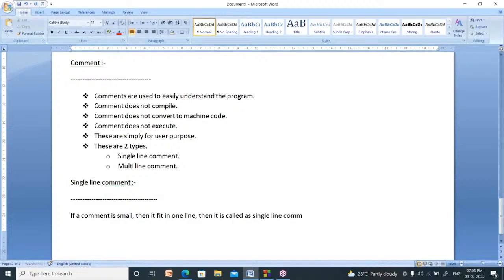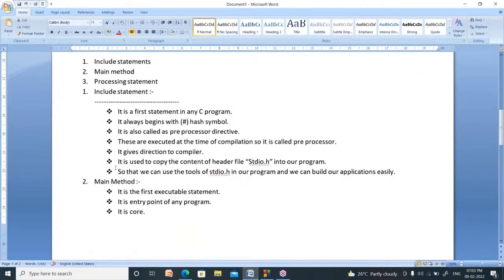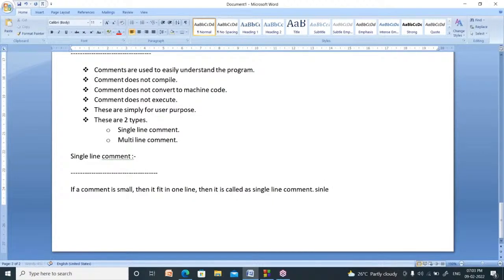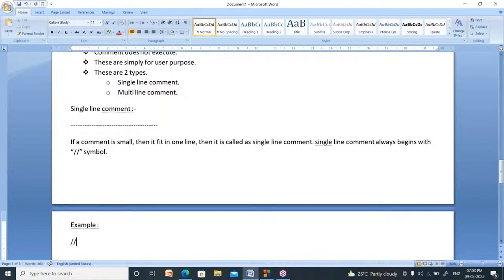A single line comment always begins with this symbol, the double slash, right? It always begins with this symbol. Example: this is a single line comment.